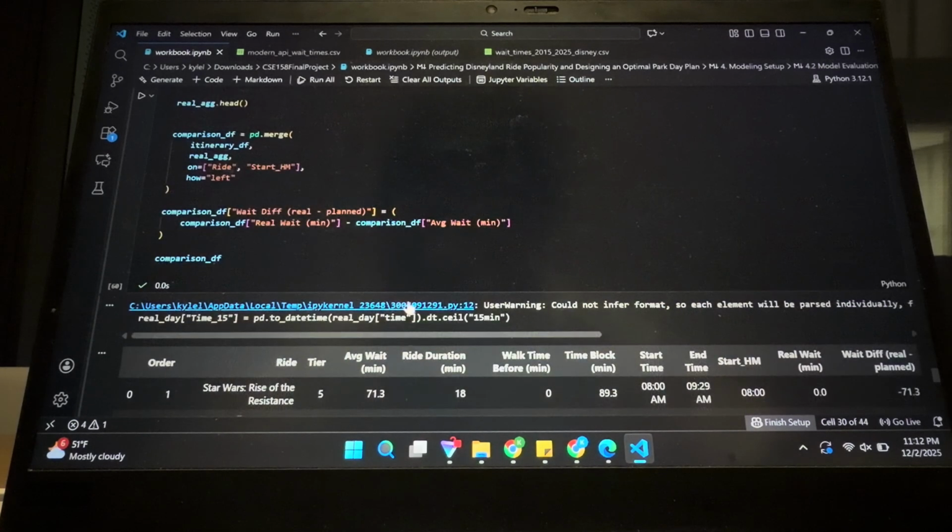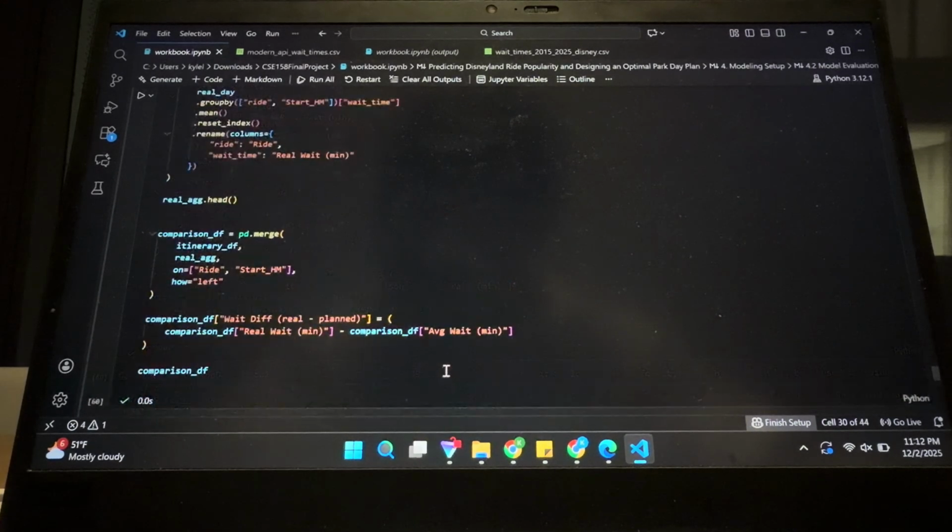So it was really cool to be able to see an itinerary that I made and then compare it to the real wait time. But that's the gist of my project. Thanks for listening.